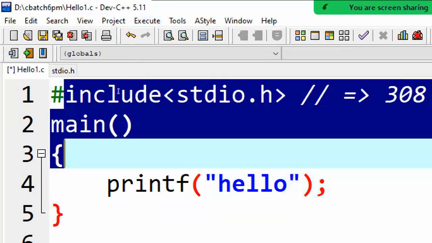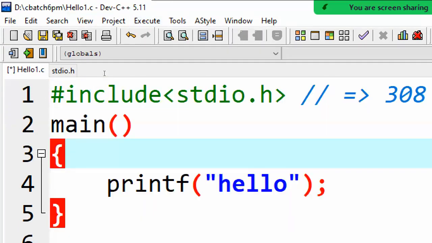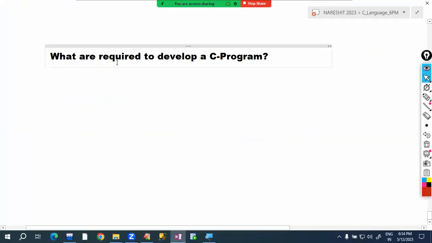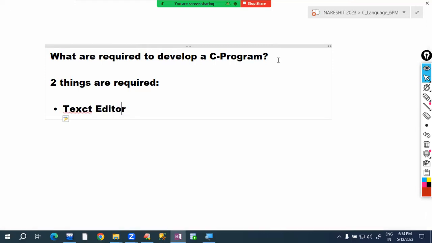So to type this program, some text editor is required. So to develop a C program, two things are required. What are those, sir? The first one is to type the program, a text editor is required. So here we type the program. This text editor is required to type the C program.